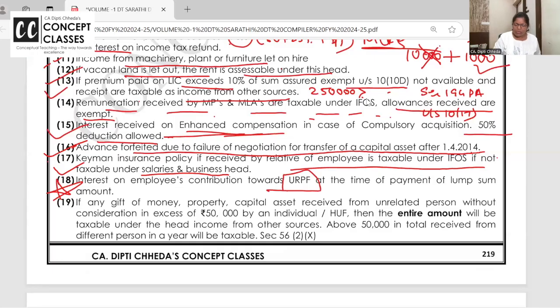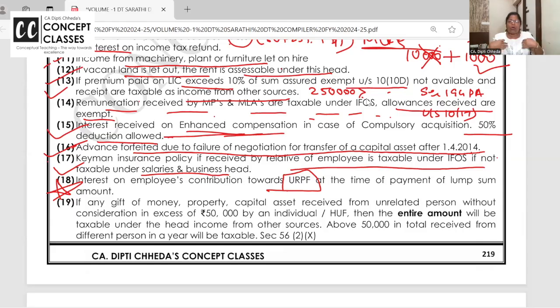URPF, the most dangerous thing in the salary chapter, unrecognized provident fund. Employer is contributing to unrecognized provident fund, and on maturity, interest also on the employer's contribution, that all is taxable in salary, profit in lieu of salary.